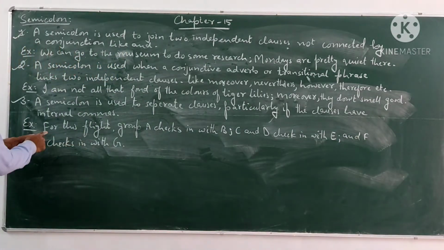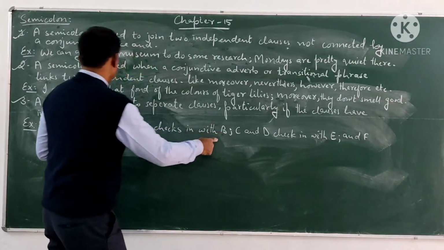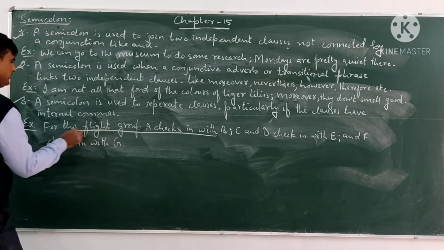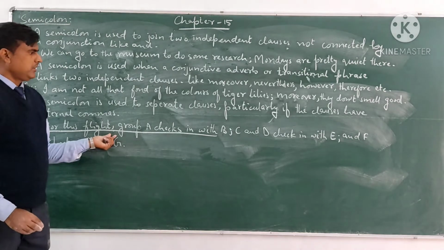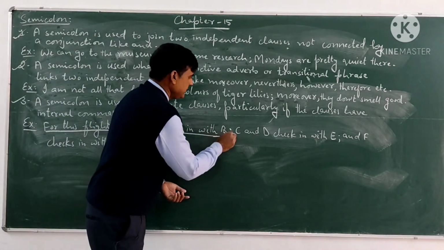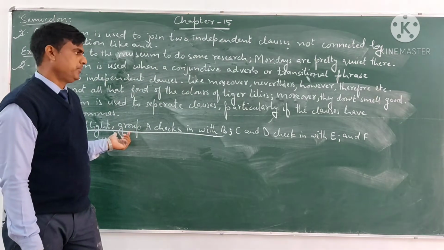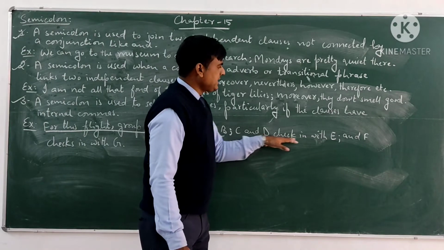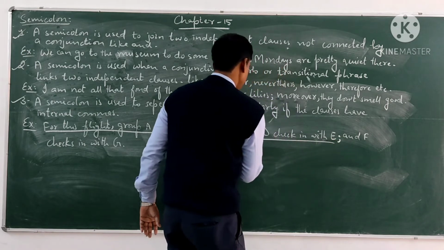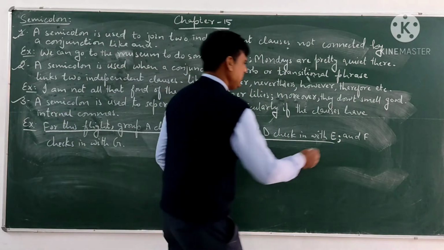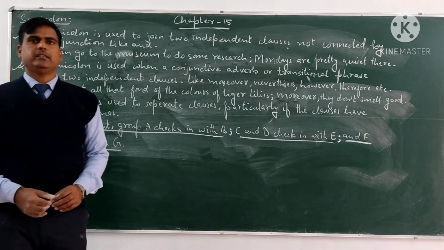So for example, for this flight, comma, Group A checks in with B. This is one clause, and here is already a comma, that's why we will not use a comma here but a semicolon, because here is already an internal comma. Semicolon, C and D checks in with E, semicolon, this is another clause, and F checks in with G, this is another clause.